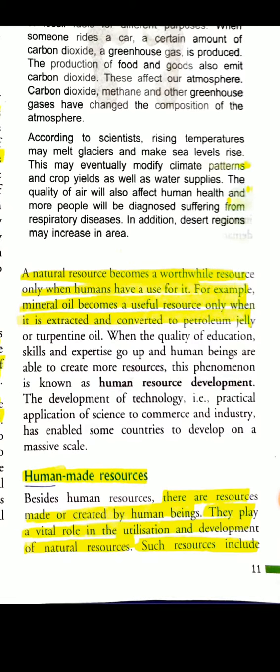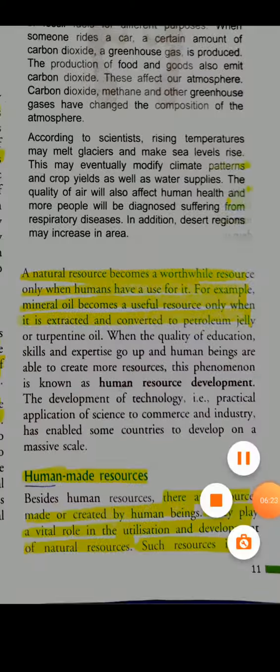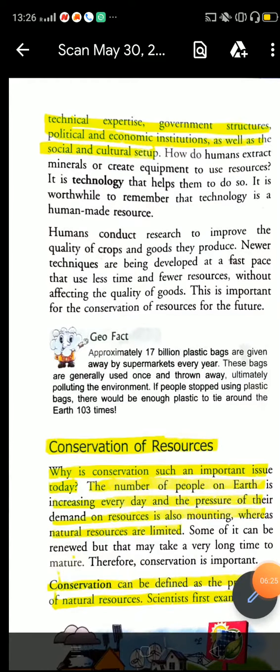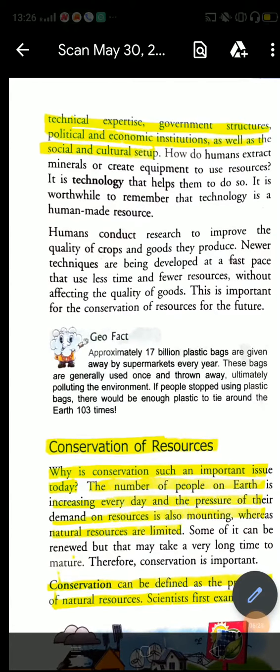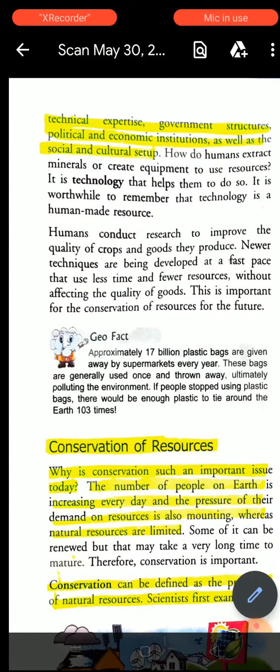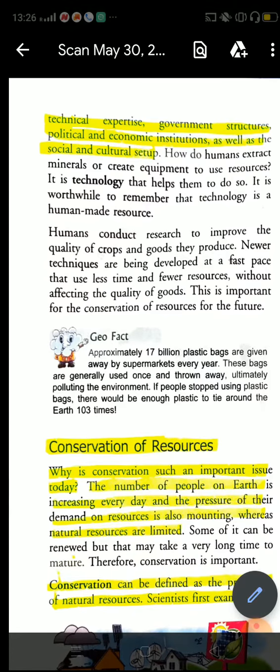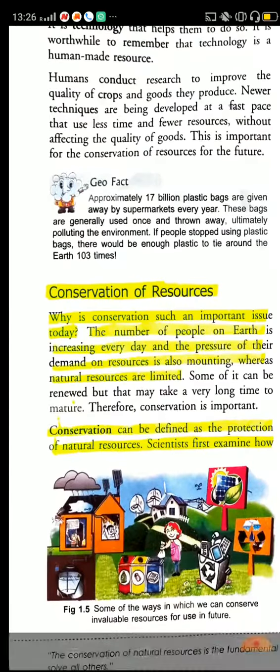Now, human-made resources. These are resources made or created by human beings. They play a vital role in the utilization and development of natural resources. Such resources include technical expertise, government structure, political and economic institutions, as well as social and cultural setup.